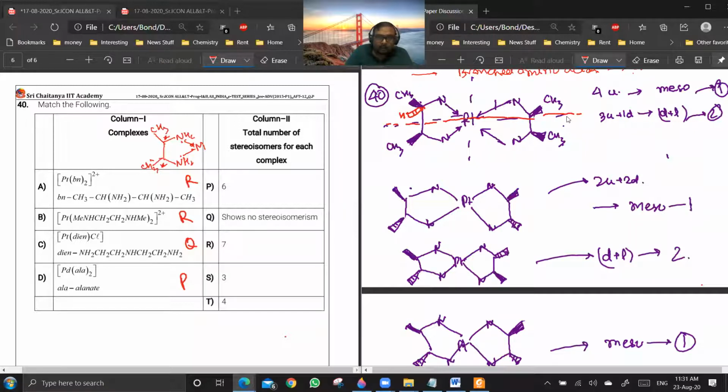Are you getting my point? Yes or no? It is not having a molecular plane of symmetry because CH3 is up and hydrogen is down. So it won't be asymmetrical in the molecular plane. Getting my point? Yes or no? Yes, sir. So 4 up will be meso because of POS. If I put one of them to be down, then the plane of symmetry won't be this one. There won't be any plane of symmetry in that case. Are you getting my point? Yes, sir. Okay.